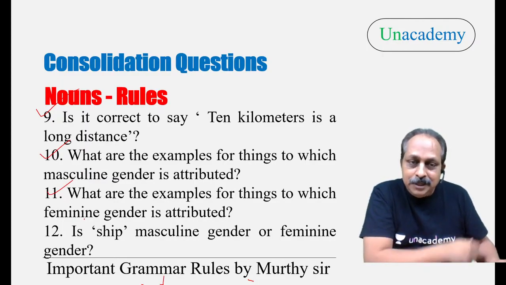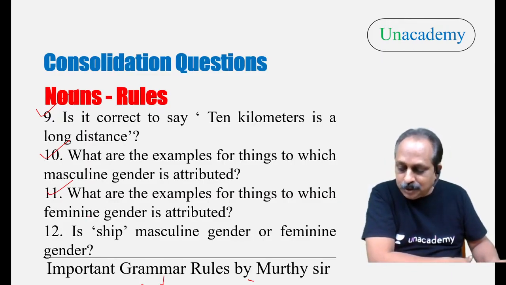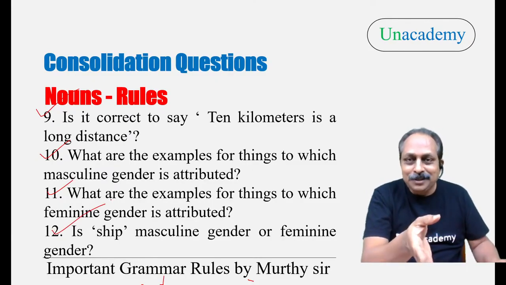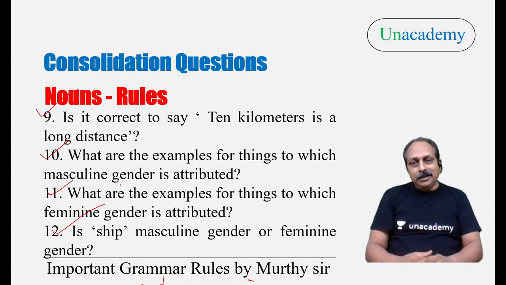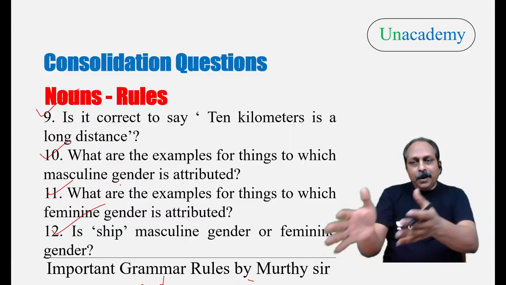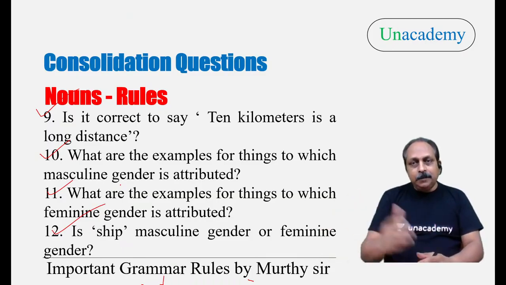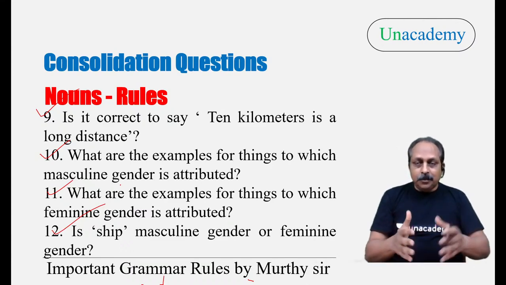Question number 12. Is ship masculine gender or feminine gender? Earth also, yes. Nature, earth, moon, spring, autumn. Ganga river considered feminine. Ship is feminine. Why? We cannot question. In English, there are so many exceptions. When you spend time on English, I don't say so many, at least 10%. And you may wonder, how come the rule says that, but here I see something completely different. Every language has exceptions. English also has exceptions, perhaps more.